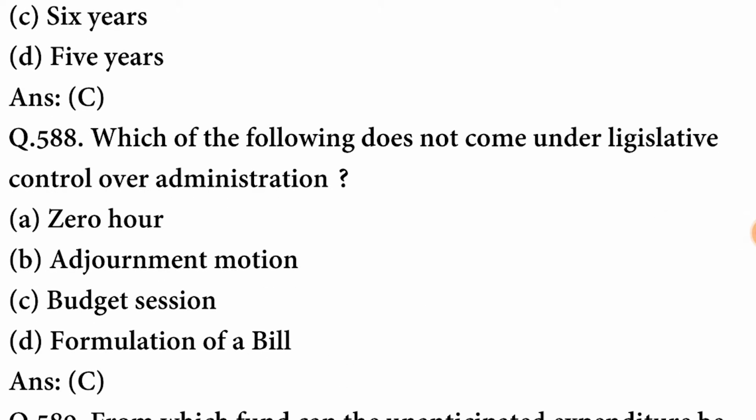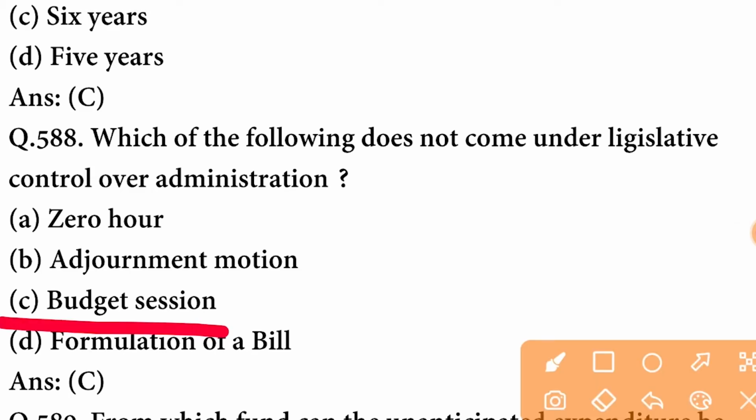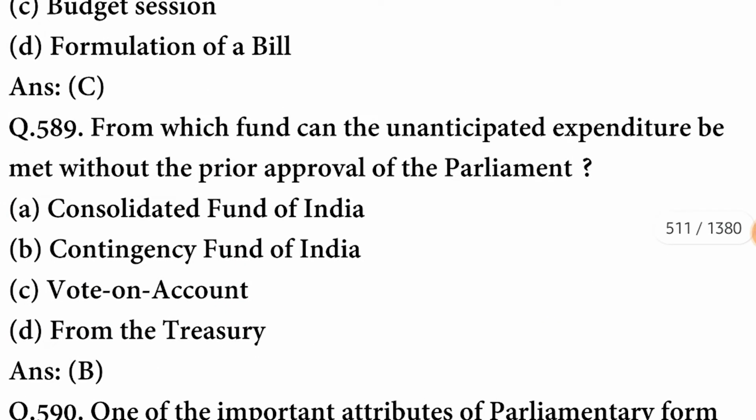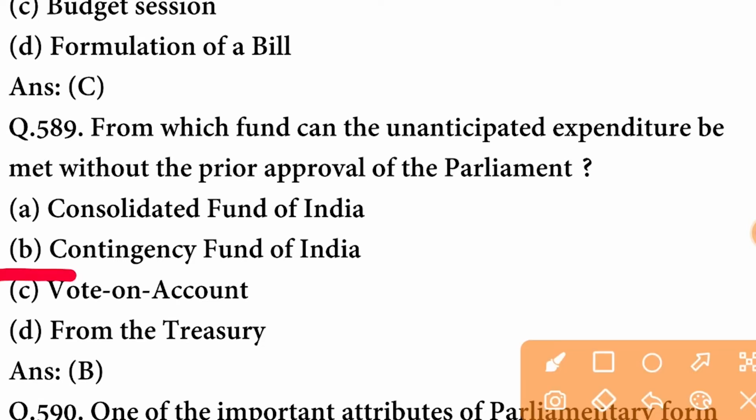Which of the following does not come under legislative control over administration? It is budget session. C option is correct. From which fund can the unanticipated expenditure be met without the prior approval of the Parliament? This is the Contingency Fund of India.